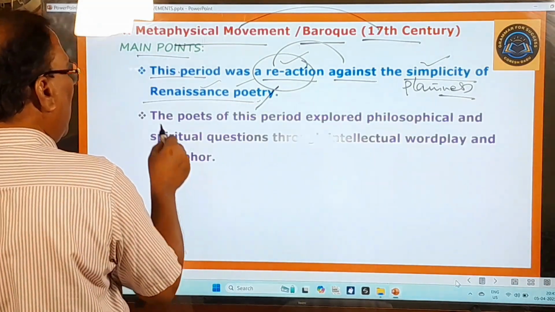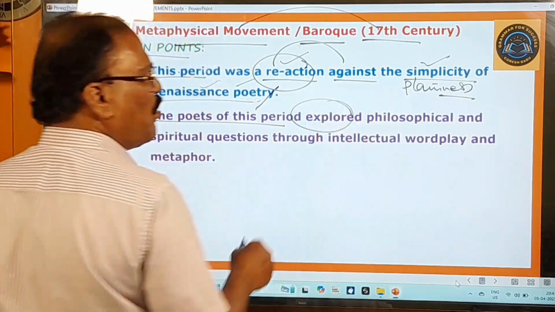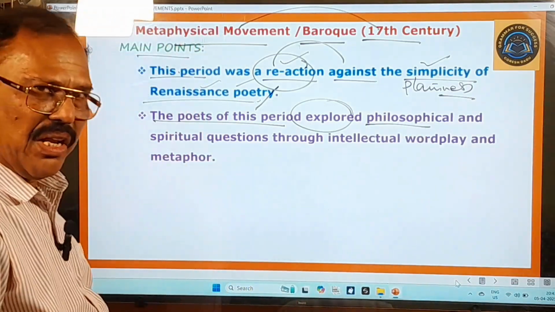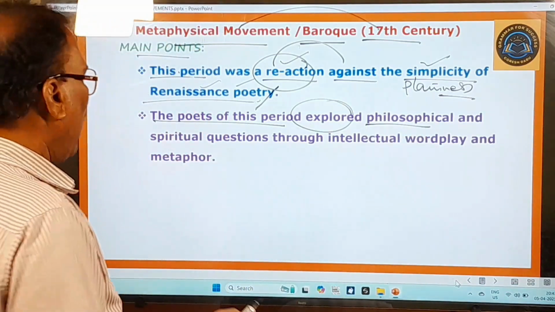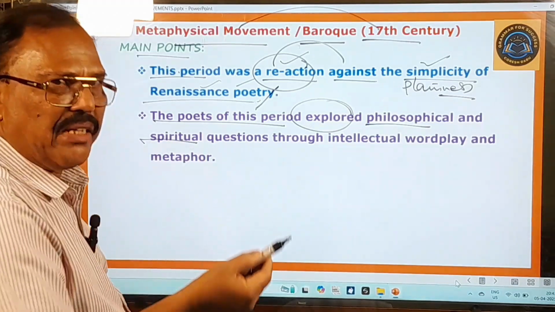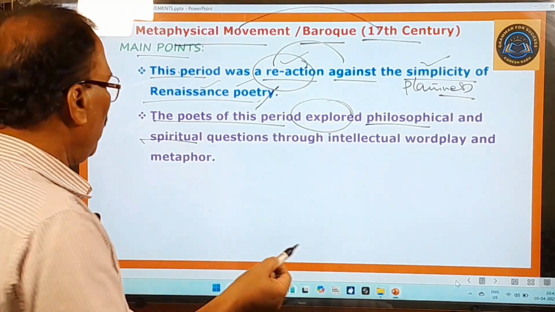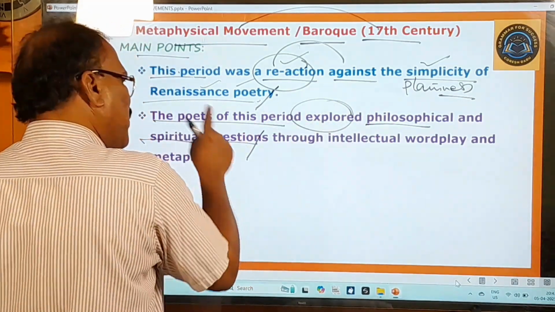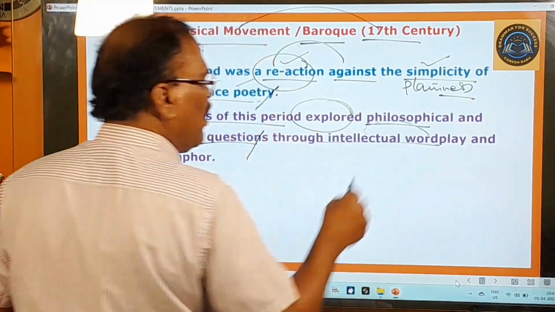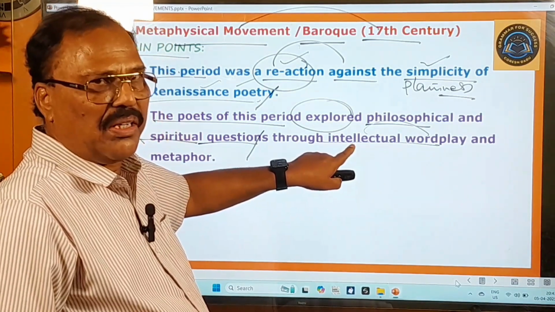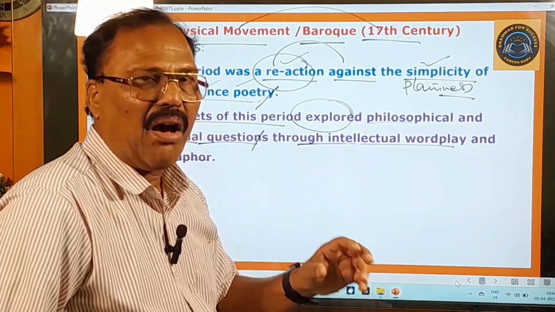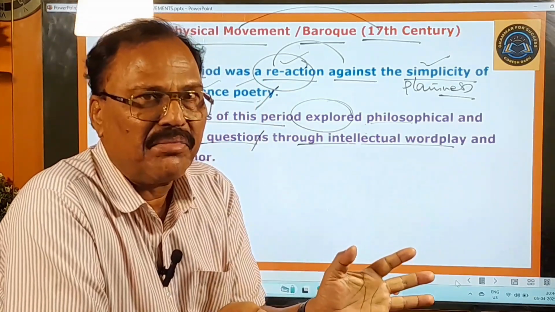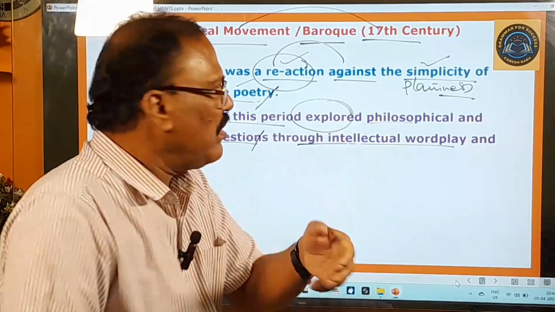And here you pay attention. The poets of this period explored, meaning discovered, what? Philosophical, meaning rational, logical or theoretical, and spiritual, meaning divine, godly, questions. So they discovered philosophical questions and spiritual questions through intellectual wordplay. Intellectual means intelligent or scholarly, you know that very well. Wordplay means punning or verbal wit. That means making use of the words wittily, that's called wordplay.